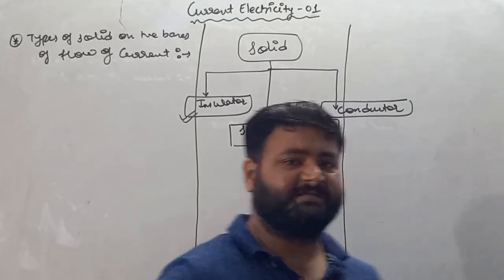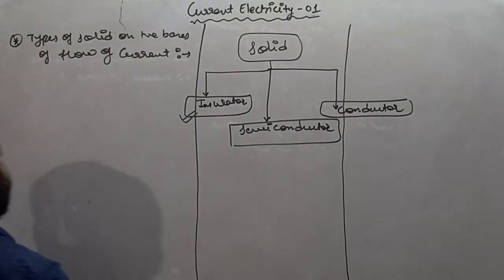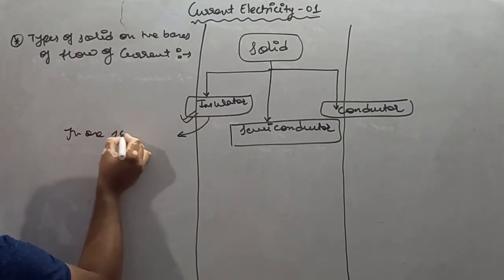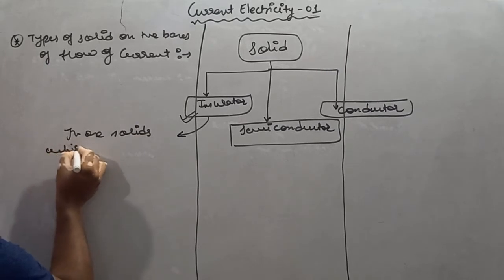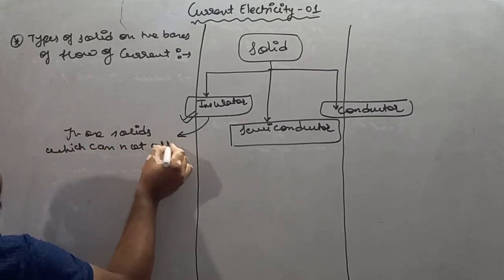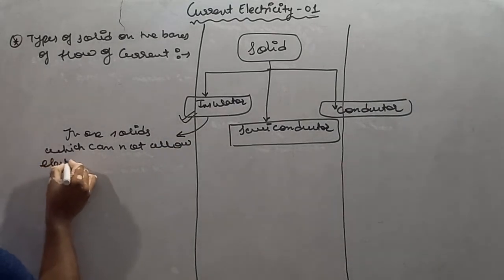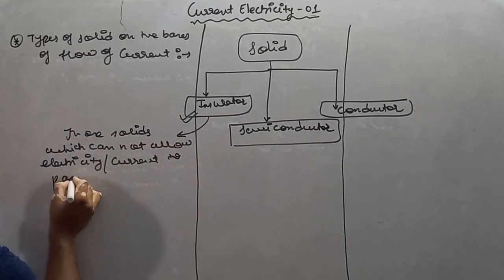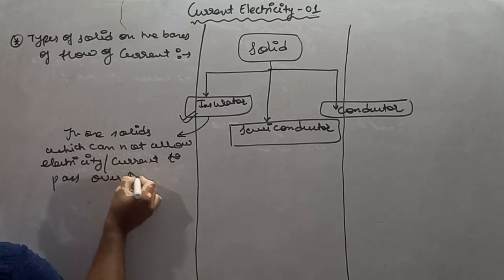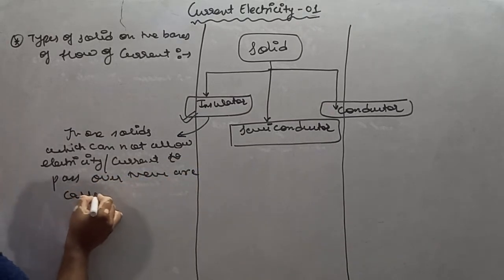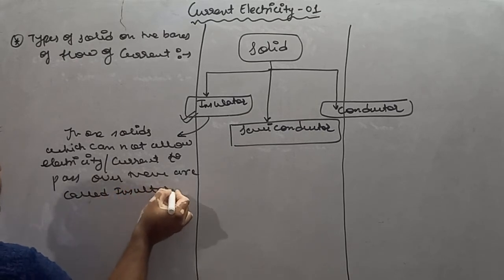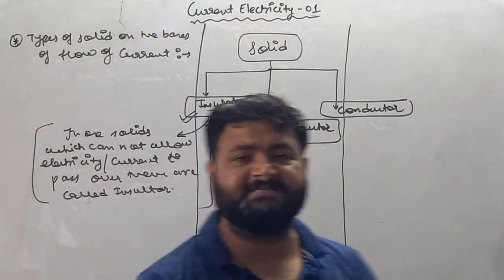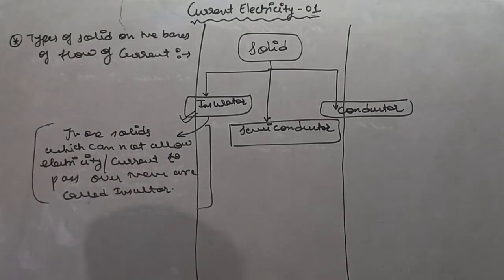So write down the very first definition: insulator is those solids which cannot allow electricity, or we can say current, to pass over them, are called insulator.